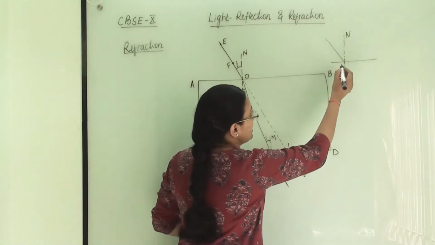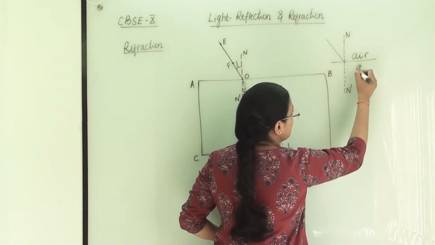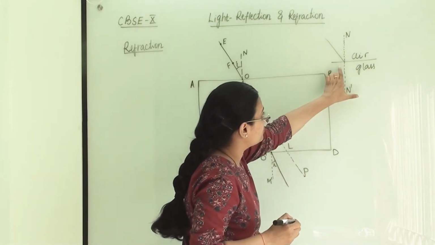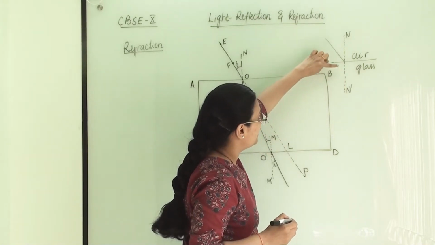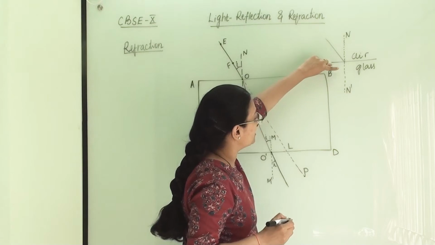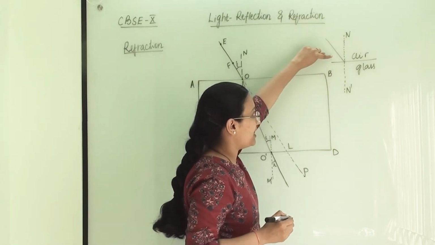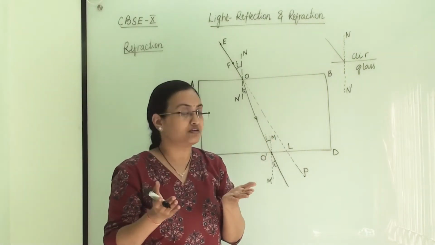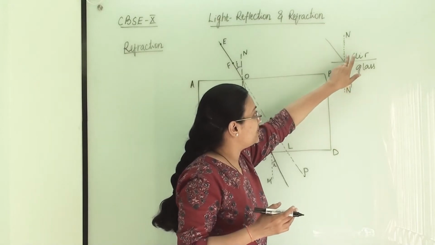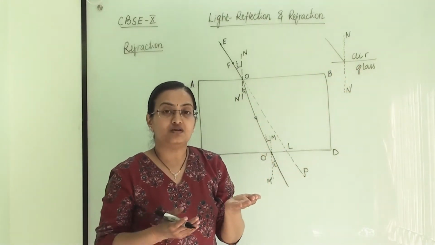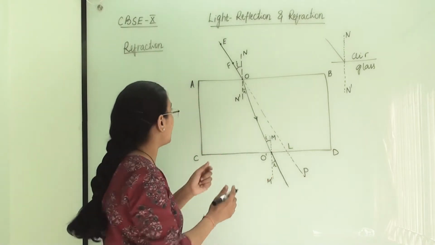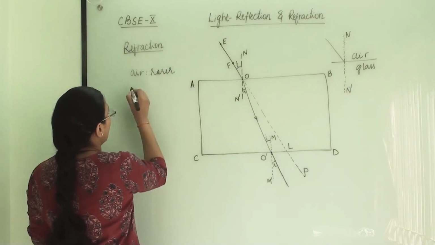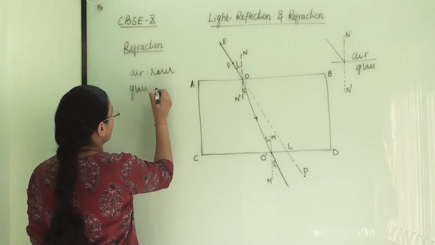Now this is air and this is glass. The light ray is coming from the air and it is going into the glass. So here it is changing a medium, from air to glass medium it is going. Now here air is a rarer medium. What is the meaning of rarer medium? It is always relative, that when you are checking these two mediums, then air is a thinner medium and glass is a thicker medium. That means air is a rarer medium here and glass is a denser medium here.